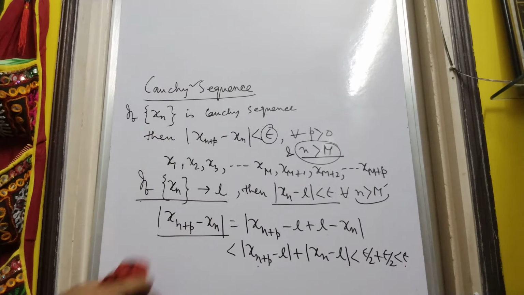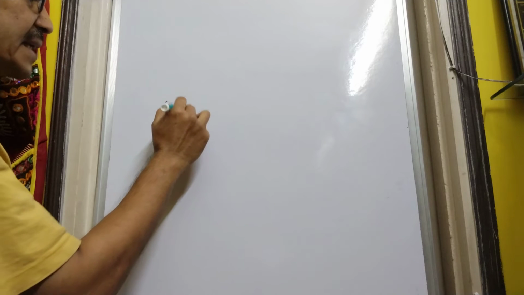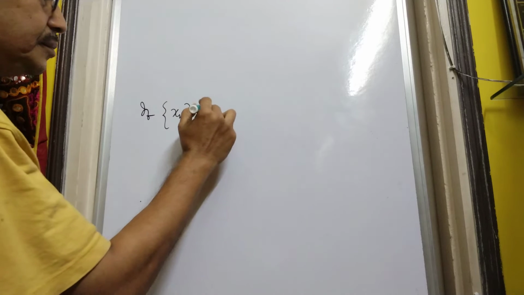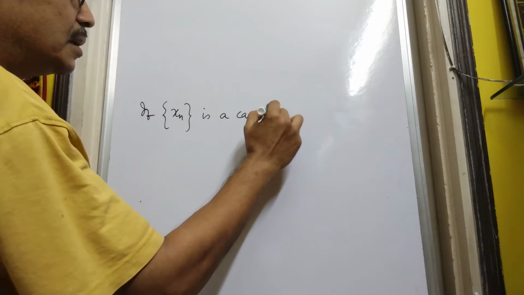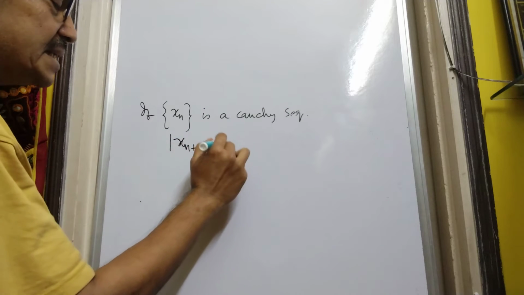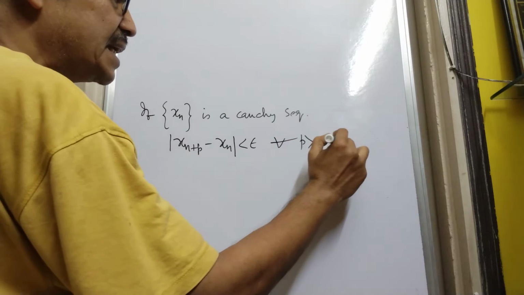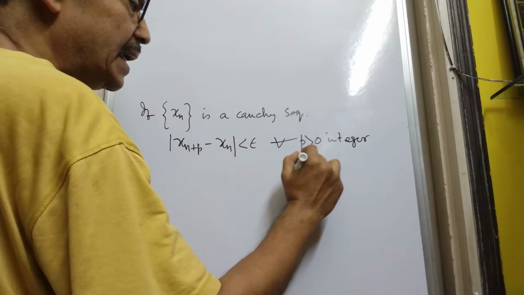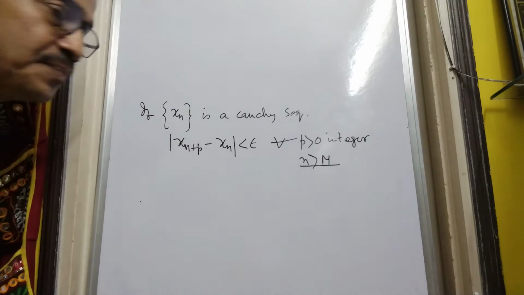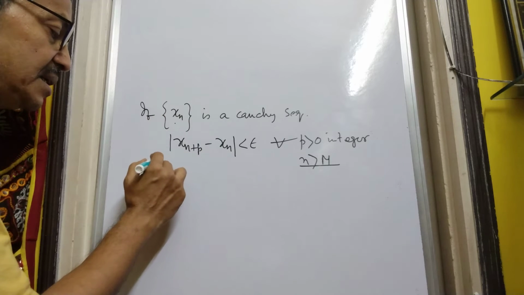It can also be shown that if we have a Cauchy sequence, it will always be convergent. How? If xn is a Cauchy sequence, then mod of xn plus p minus xn less than epsilon for all p positive integer as well as n greater than a threshold value capital M shows that this sequence is bounded.